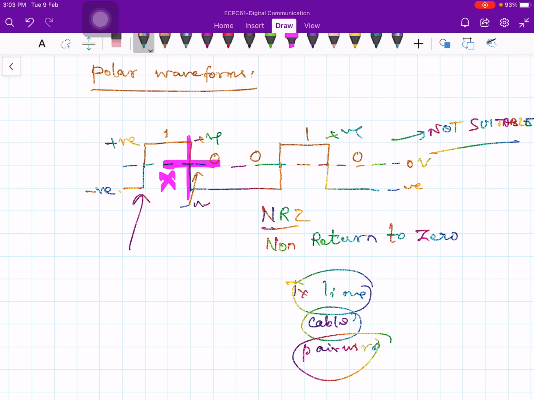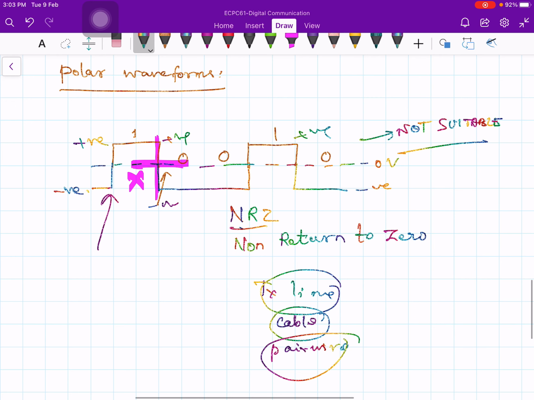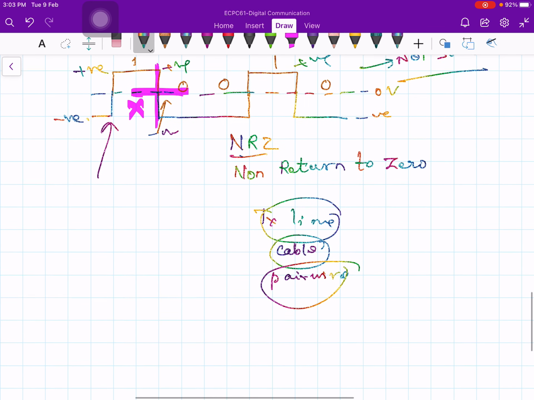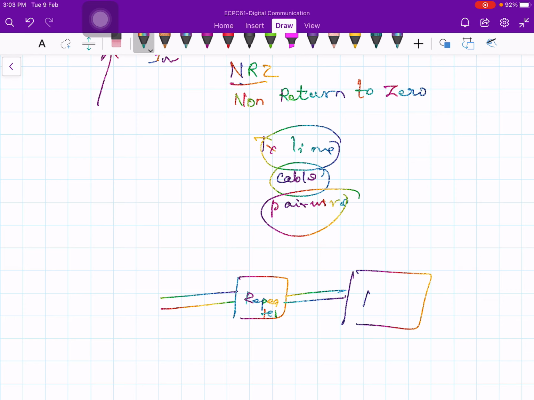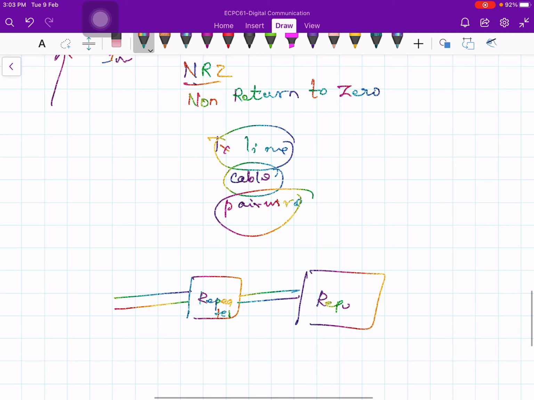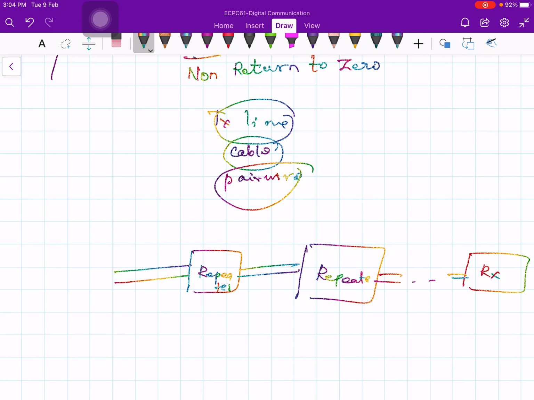is that most of these cables or systems will ultimately have repeaters in between. So you have a pair of wires and you put a repeater, and again a pair of wires, another repeater, and like this, and finally the receiver will be there, right? Usually there will be an AC coupling whenever you put a repeater, and here also you will have AC coupling, here also.